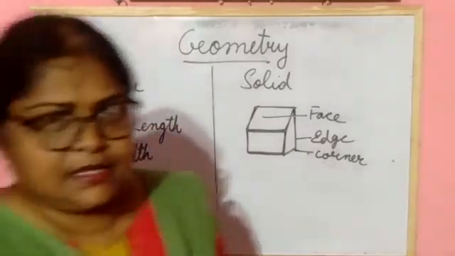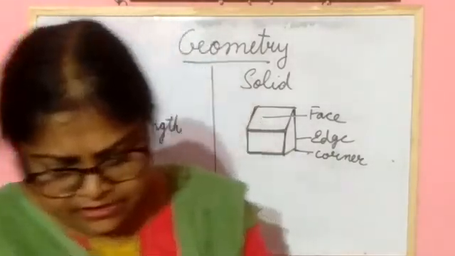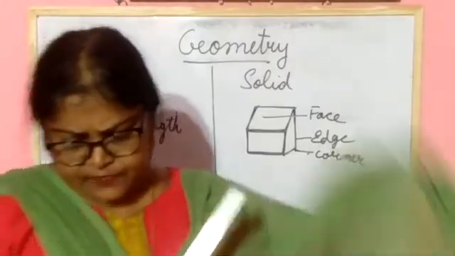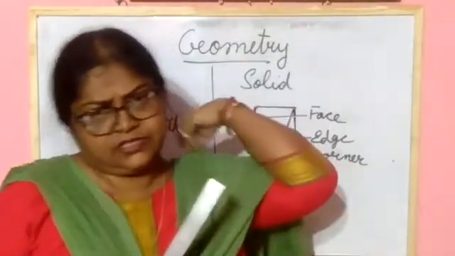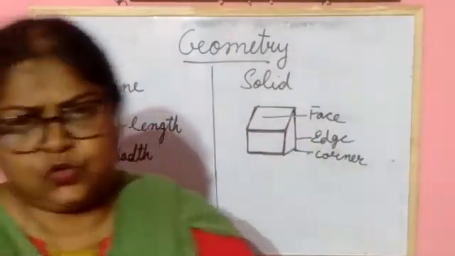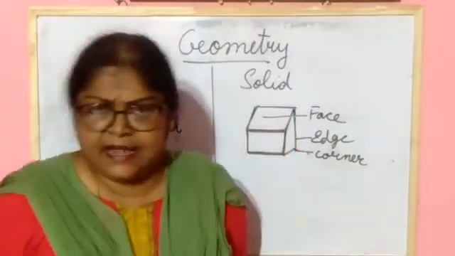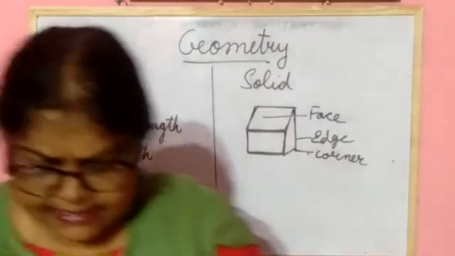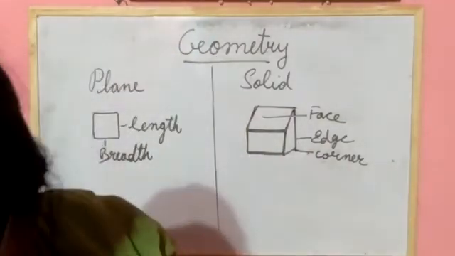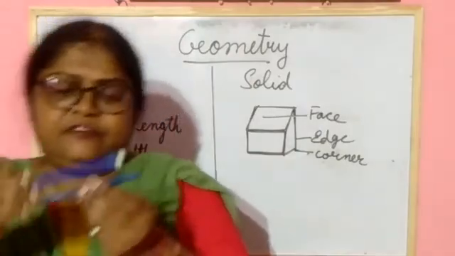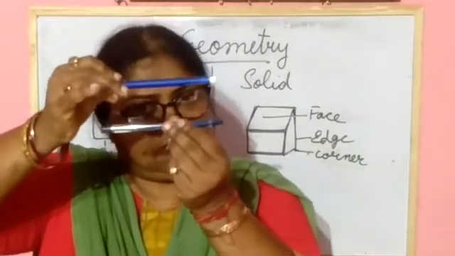Clear? So first, what have you learned today? First you have learned about the kinds of line. 2 kinds of line you have learned. One is the parallel line and another is the intersecting line. Parallel lines will never meet each other if you extend them from both sides.